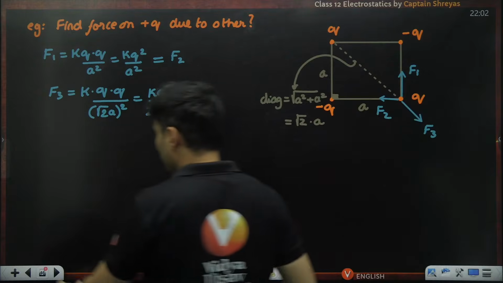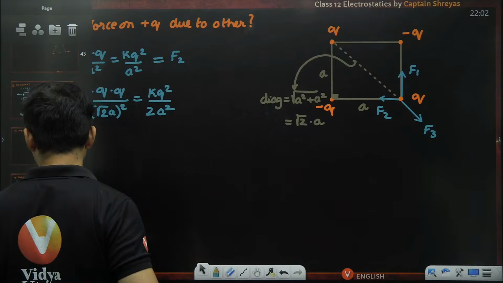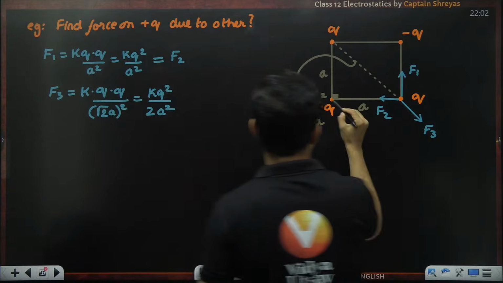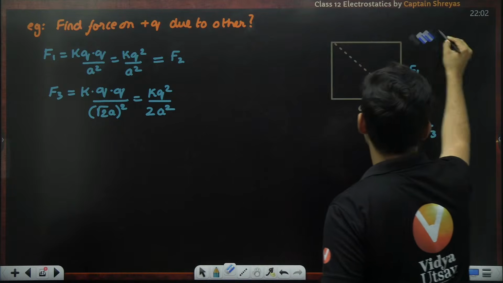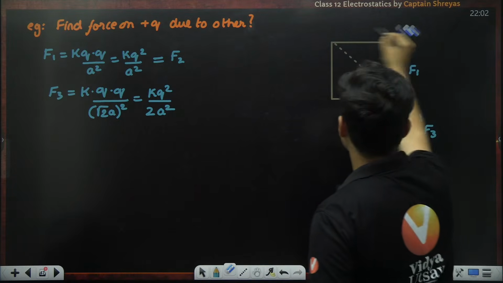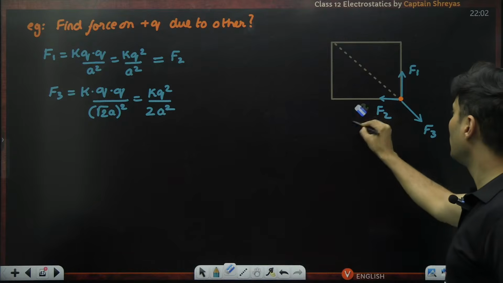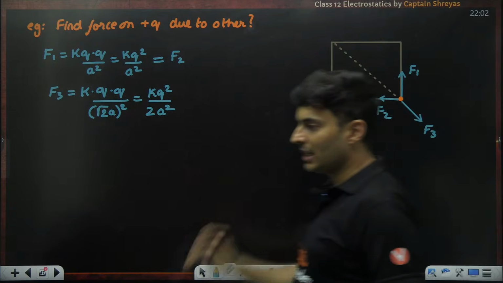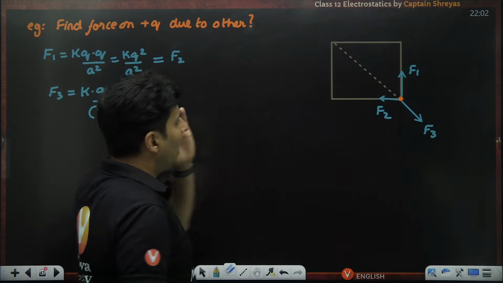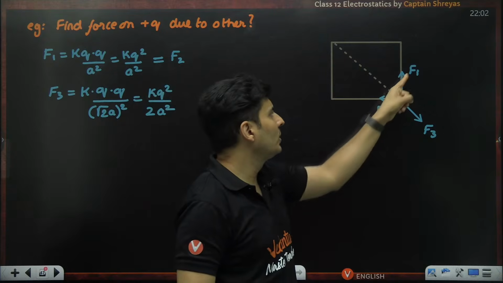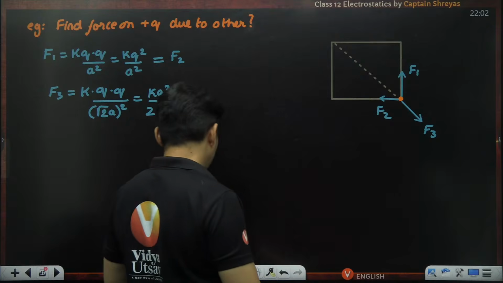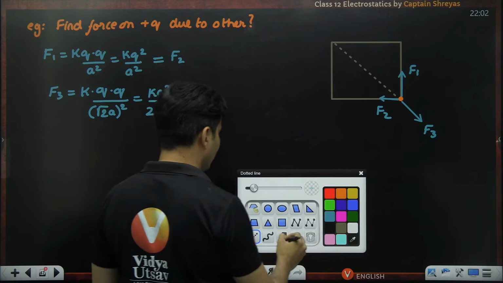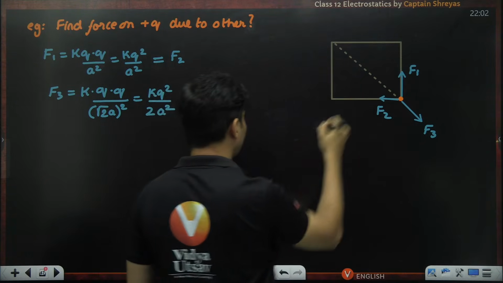So forget all these things for now, for a moment. Just concentrate only on the forces now: F1, F2 and F3. Everything else, forget. I feel the first thing you should do is solve F1 and F2, because their resultant will be over here.